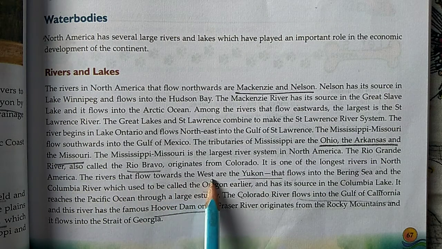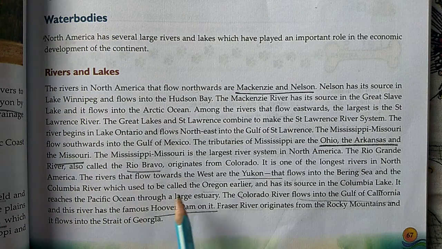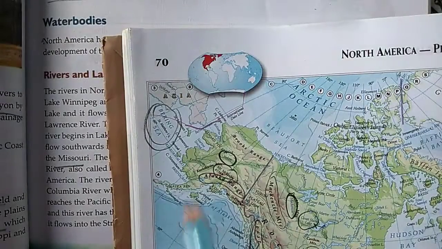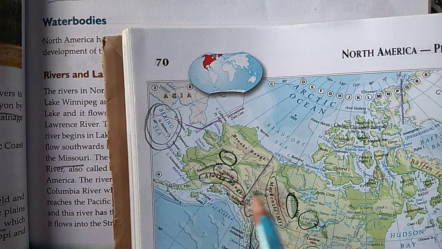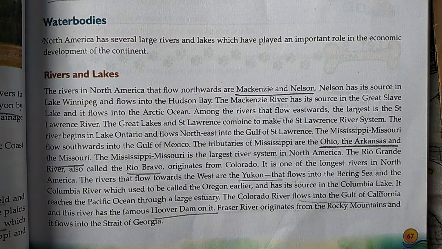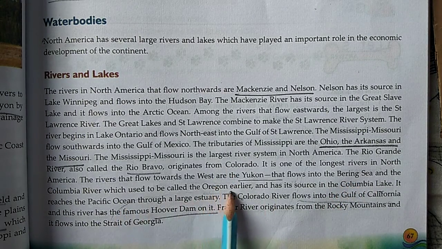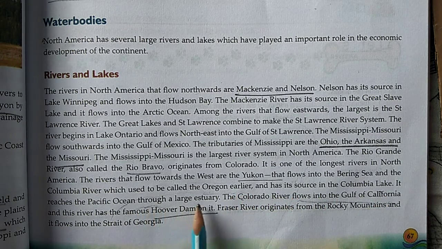The rivers that flow toward the west are the Yukon, which flows into the Bering Sea, and the Columbia River, which used to be called Oregon earlier, and it has its source in Columbia Lake. You just see this is the Bering Sea, and here is the flow. Yukon is there. So this is how the river flows out here into the Bering Sea. You have seen just now there are so many rivers which originate from different lakes and mountains. The Columbia reaches the Pacific Ocean through a large estuary.